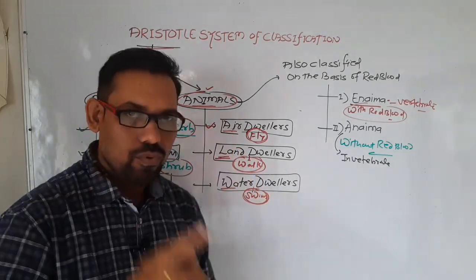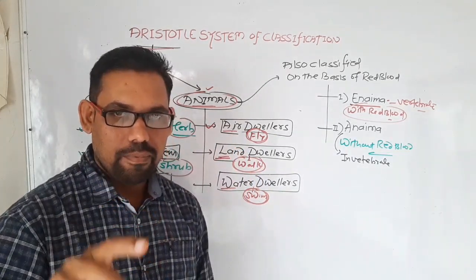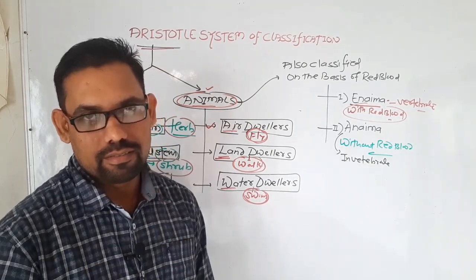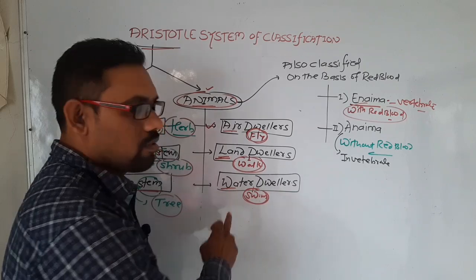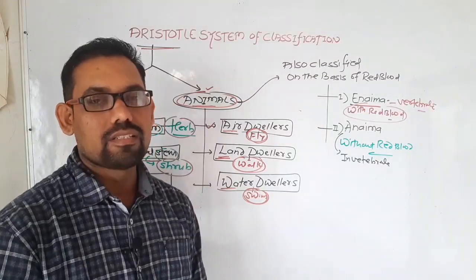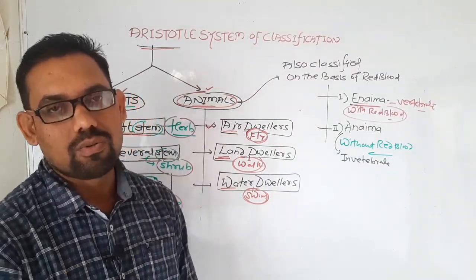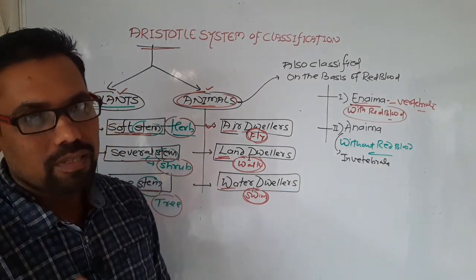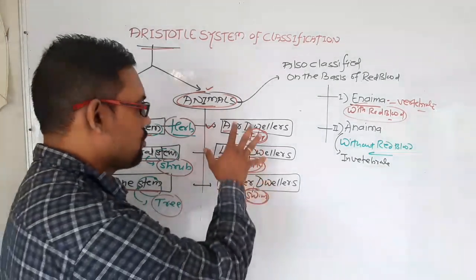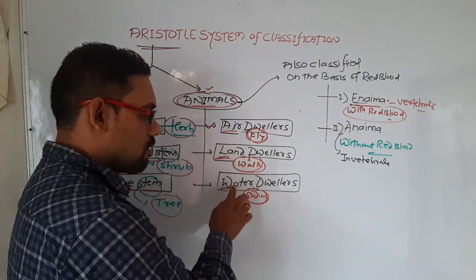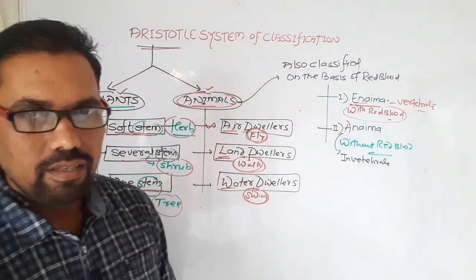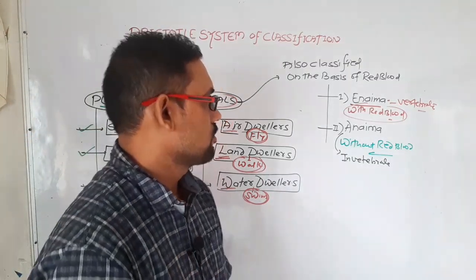The organisms that have the capacity to walk on land are called land dwellers, and water dwellers means the organisms that have the capacity to swim in water. So on the basis of that, they classified animals into three categories: air dwellers, land dwellers and water dwellers. Okay? I hope that you get it.